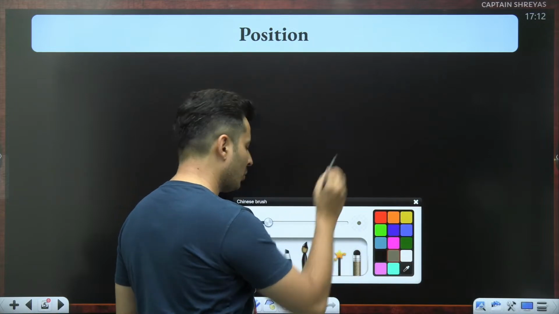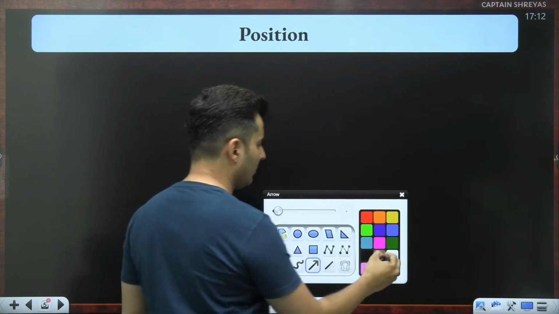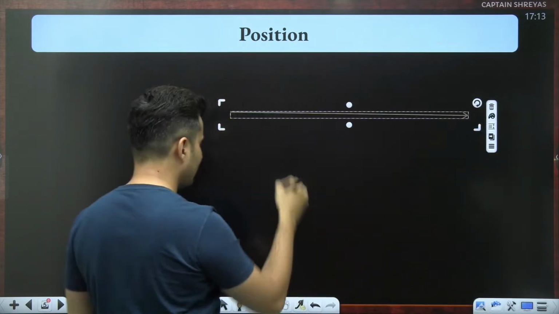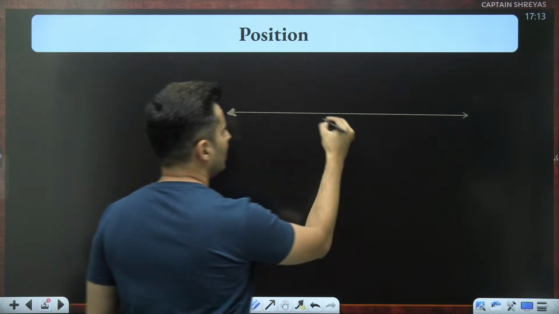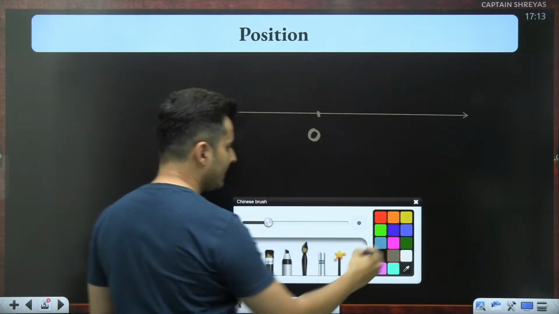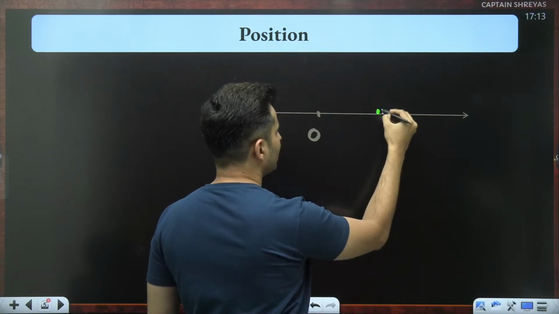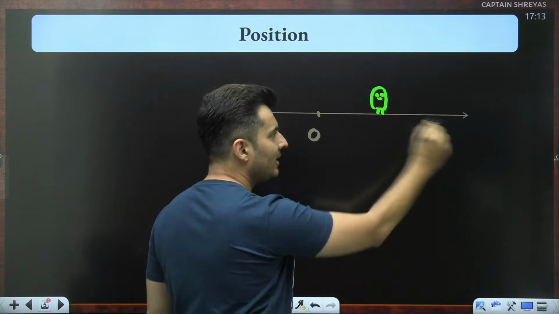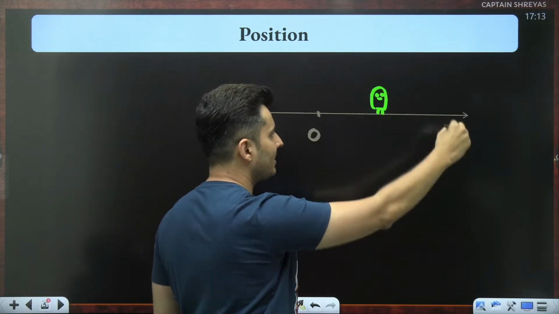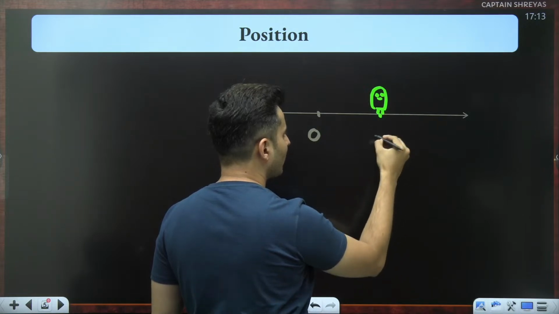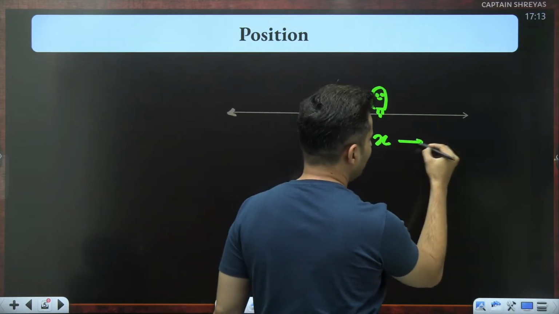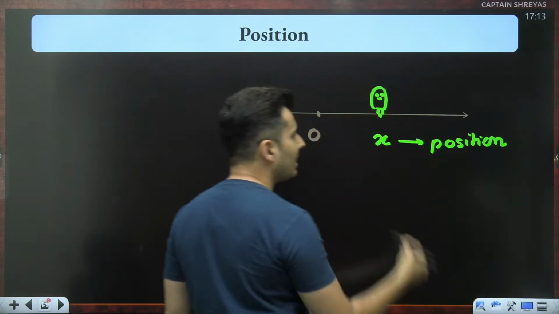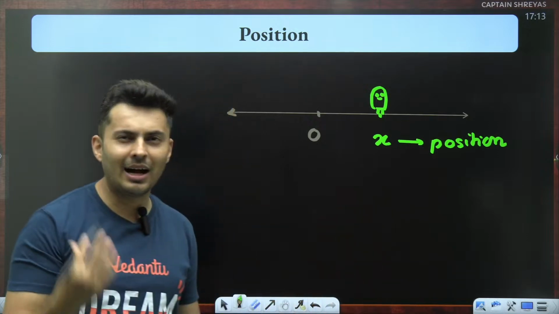Since we are talking about motion in 1D, I will stick to one-dimensional motion. Later on, in 2 dimensions, we'll go to that. You can have any axis, either x-axis or y-axis, it doesn't matter. Let's say this is the origin, and let's say our Pandu is over here at this particular moment on this line, on this x-axis. Whatever is the coordinate happens to be the position of that particle, or the person, or the body, or the car, or the vehicle.